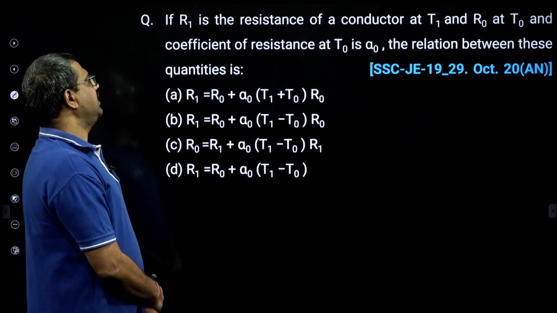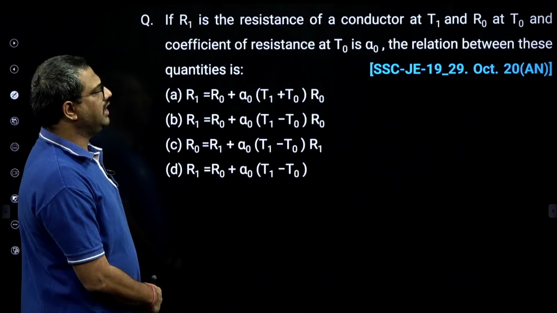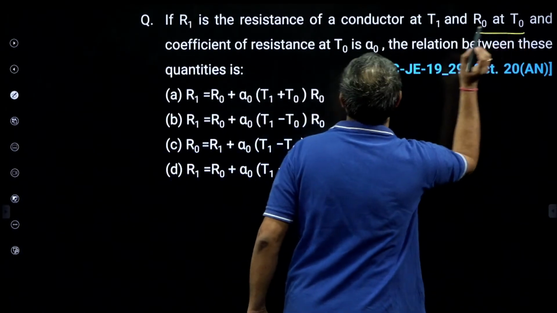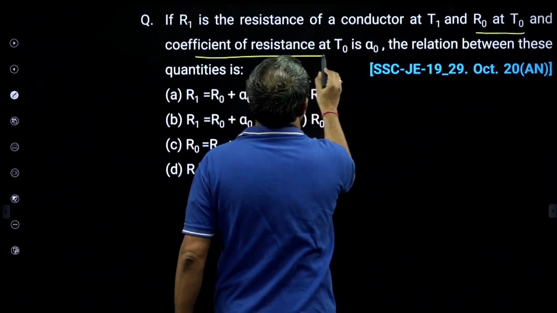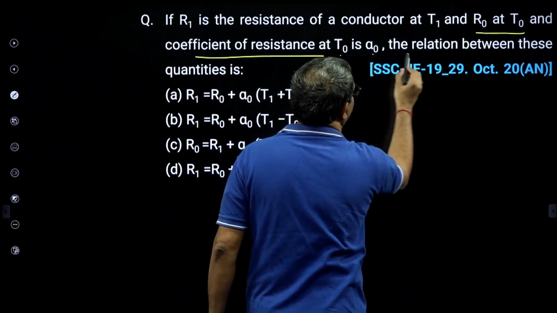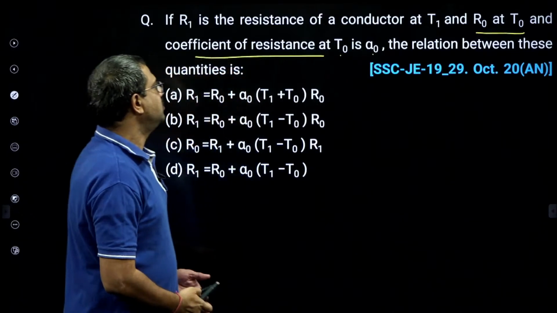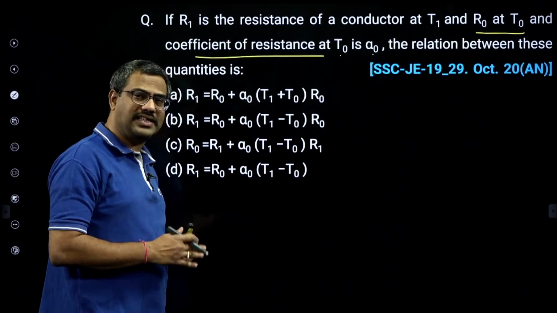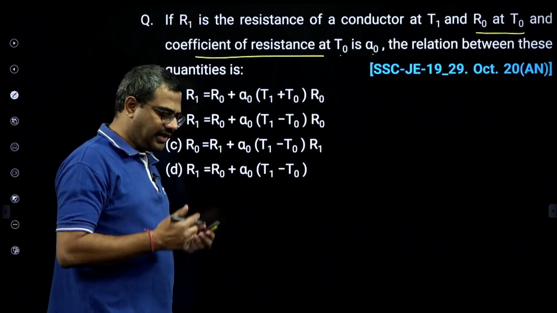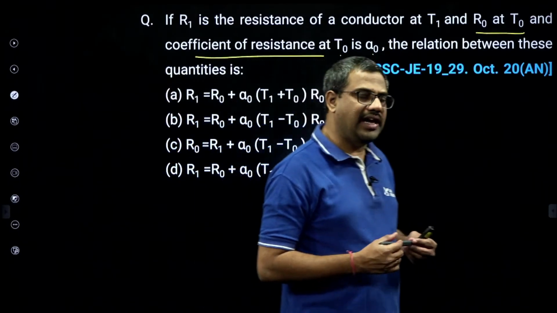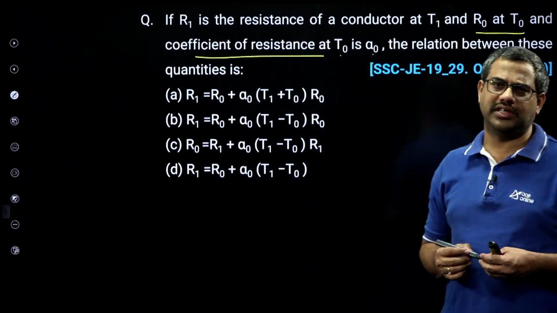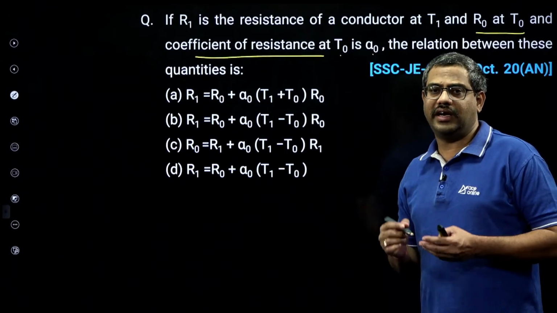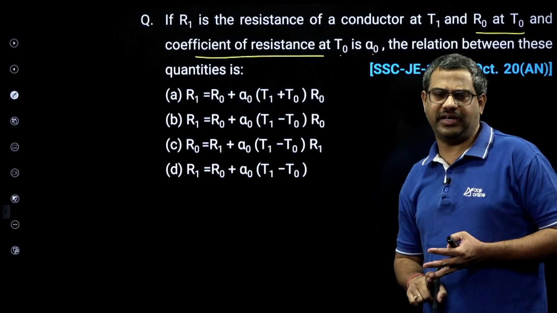If R1 is the resistance of a conductor at T1 and R0 is the resistance at temperature T0, and the temperature coefficient of resistance at T0 is alpha naught, what is the relation between these quantities? We know that practically resistance depends upon temperature. In an LTI system, ideally, by defining Ohm's law, we assume temperature is constant. It is an assumption, but actually the resistance of a material also depends upon temperature.